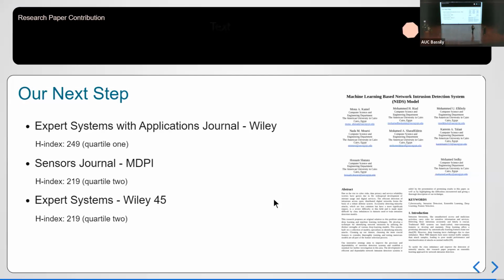So to wrap up everything, throughout this year we utilized the NF-CSE dataset after an extensive literature review, and we went through pre-processing steps, and then we implemented our own ensemble-based NIDS, which consisted of the XGBoost along with the binary classifiers as we discussed earlier. We spent a lot of time extensively documenting each step in our research paper, which we will be publishing in one of these journals, for example the Expert Systems with Applications journal or the Sensors journal and so on and so forth.